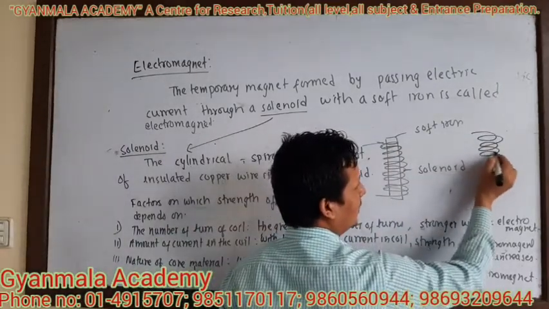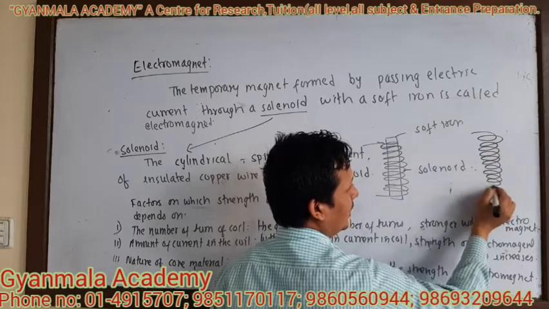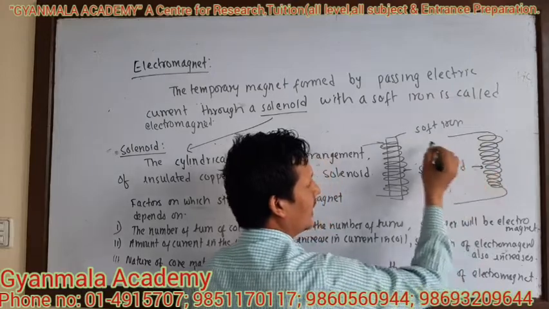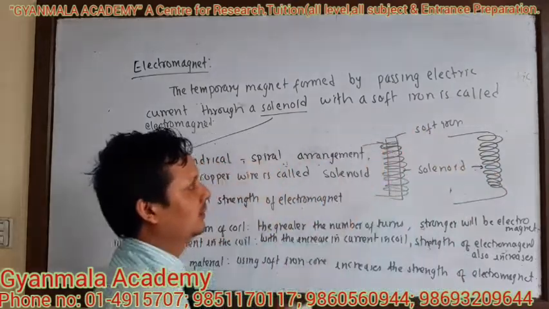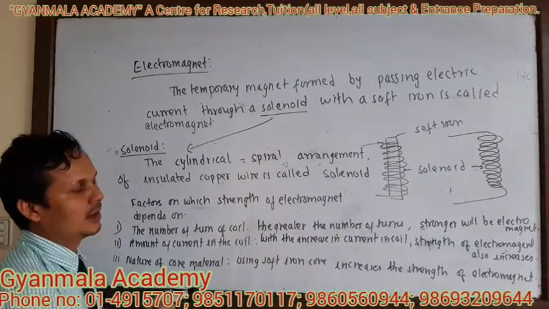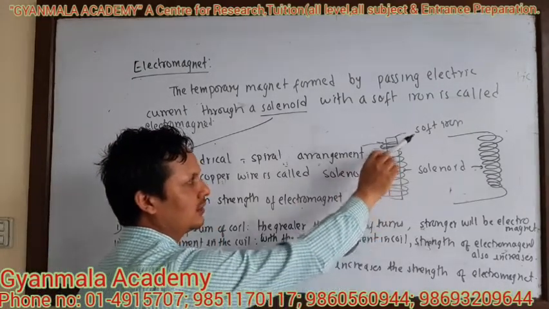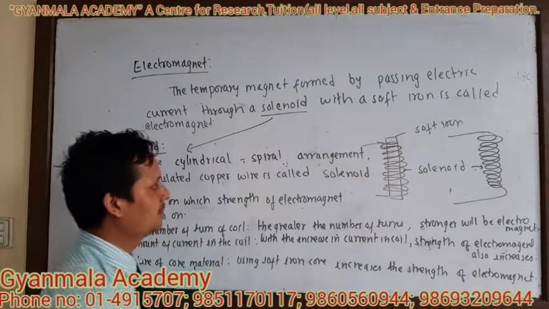This arrangement of the insulated copper wire in the form of a cylinder is called a solenoid, and the inside material is called soft iron. Whenever we pass current through the solenoid, this soft iron core behaves as a magnet.